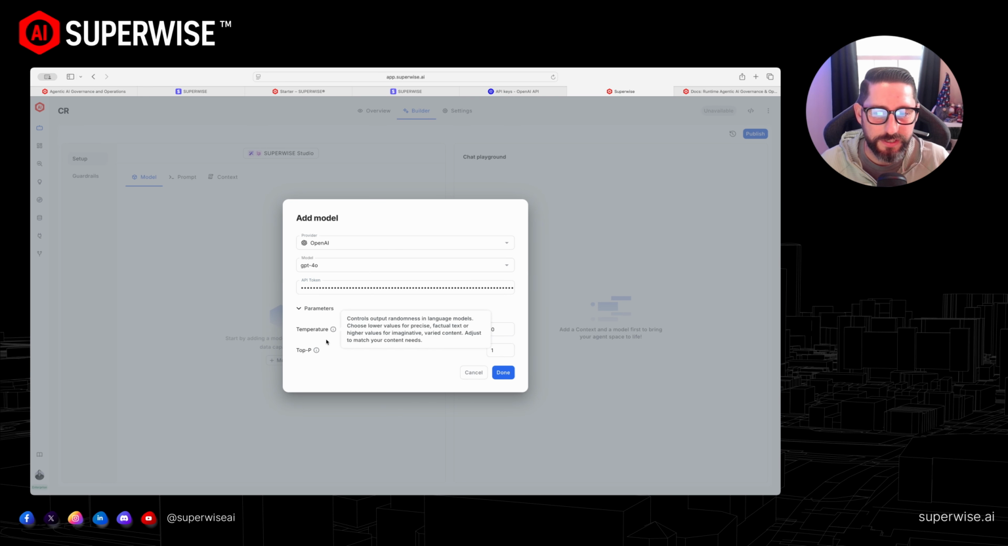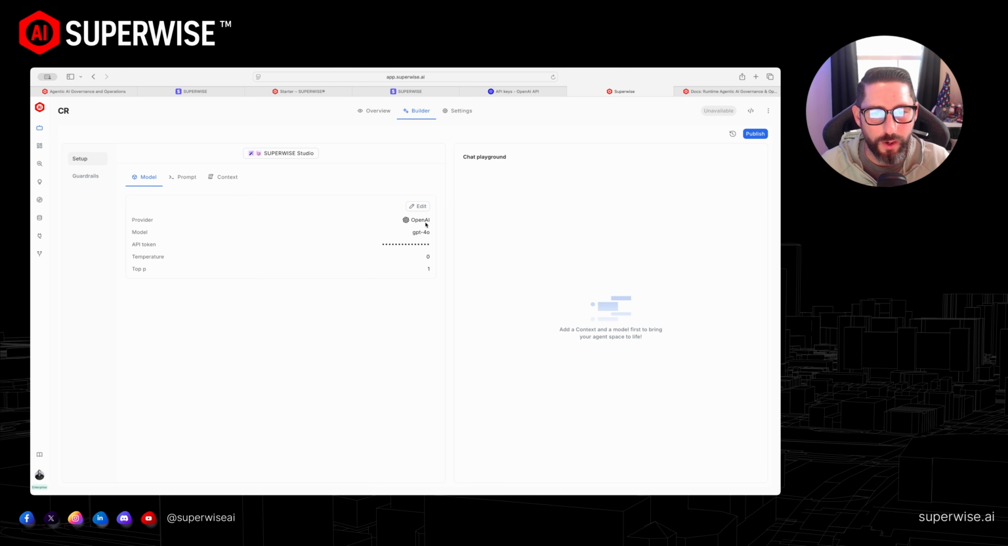Now, temperature and top P sounds complex, but it's really not. Temperature is just a randomness, right? The lower the value, the more factual. The higher the value, the more imaginative, the more varied, right? And then think about top P as complexity, right? Again, same thing, right? Lower is more concise, higher, it does its thing. So very straightforward. Again, you guys can play with these features, but out of the box right now, 0 and 1 does just perfect. And again, you guys can go back and edit that.